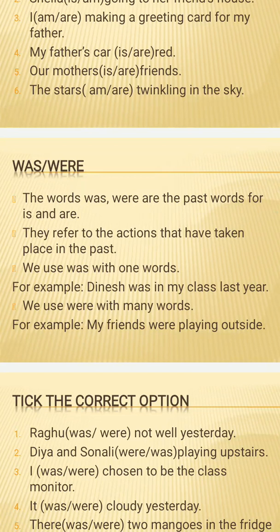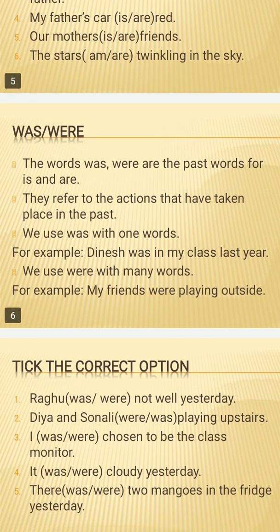Now we will learn about was and were. The words was and were are the past words for is and are. We use was in place of is and were in place of are. These words are used when we are talking about the past. They refer to the actions that have taken place in the past, the work that has been done in the past time. For that, we use was and were.